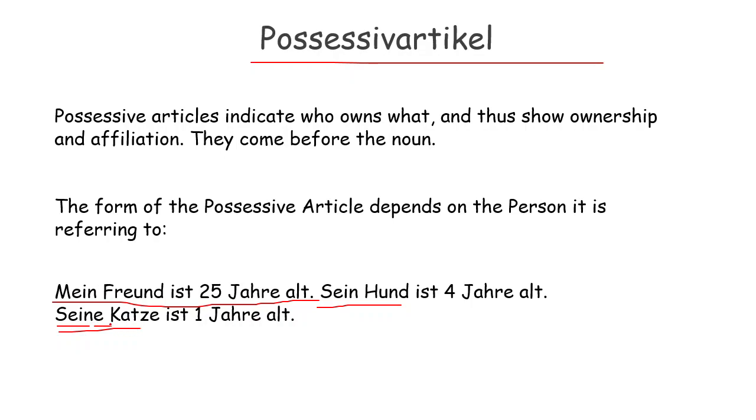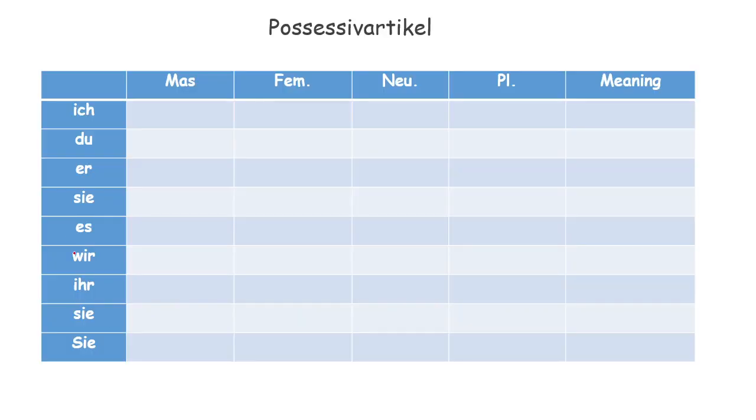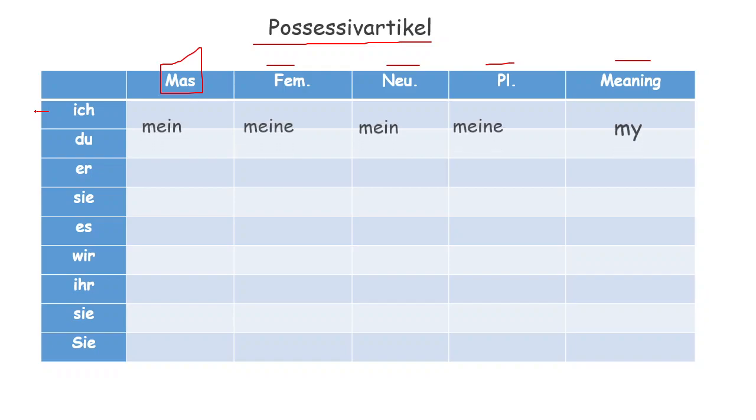Let's see what the possessive articles are and how we are going to use them. We know every noun has a gender in German: masculine, feminine, neutral, and plural. For ich, normally with ourselves, my. We use mein with a masculine thing, like mein Vater. For feminine, we say meine. For neutral, mein, plural, meine, meaning mine. And in Hindi we say mera, meri. Mere papa, or mera pen, or meri mummy, for feminine is meri.